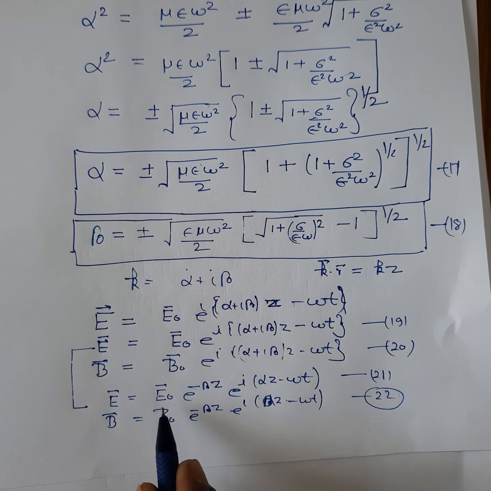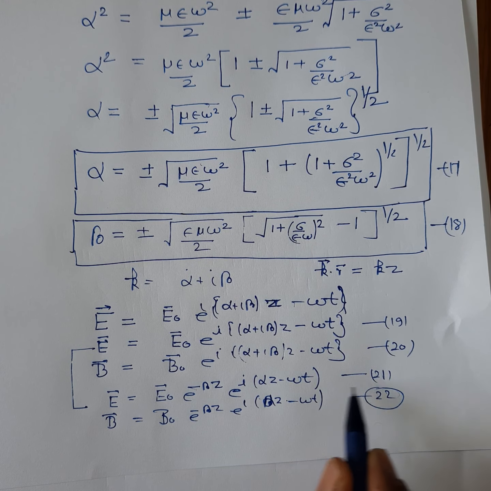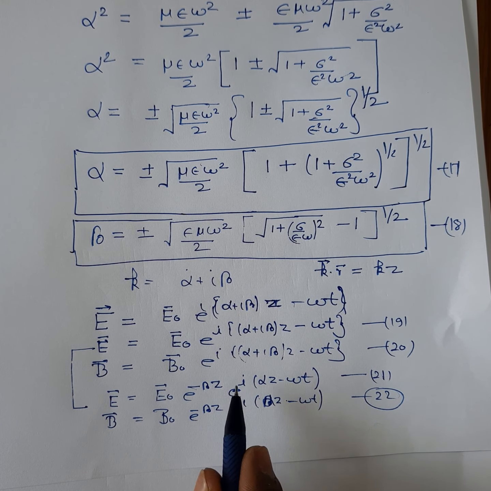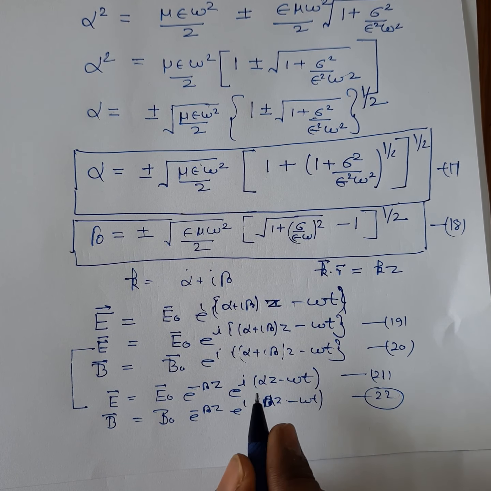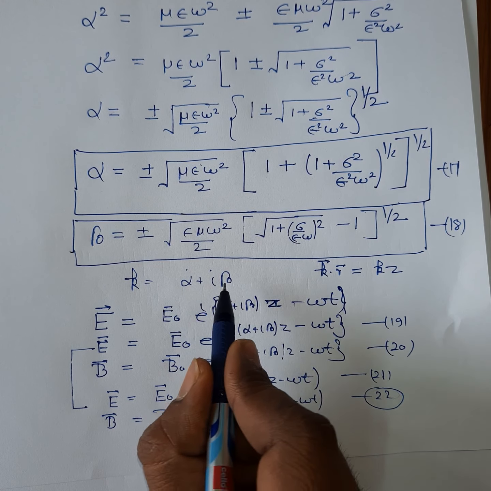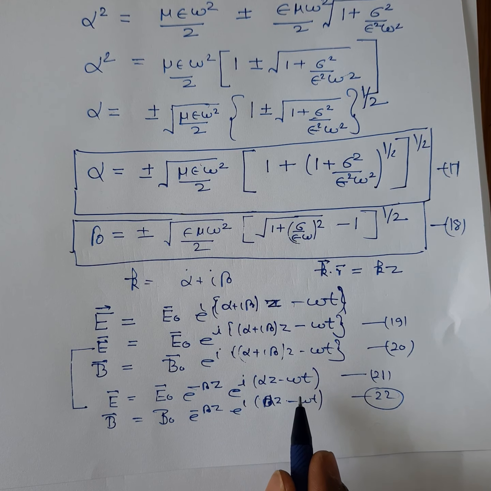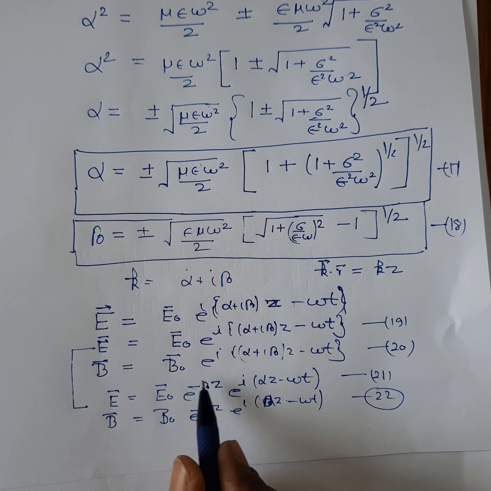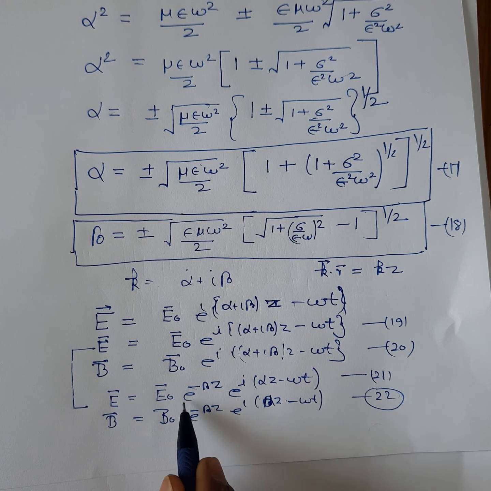If you carefully see this equation, you will find that the imaginary part of k, that means beta, results in attenuation of the wave.